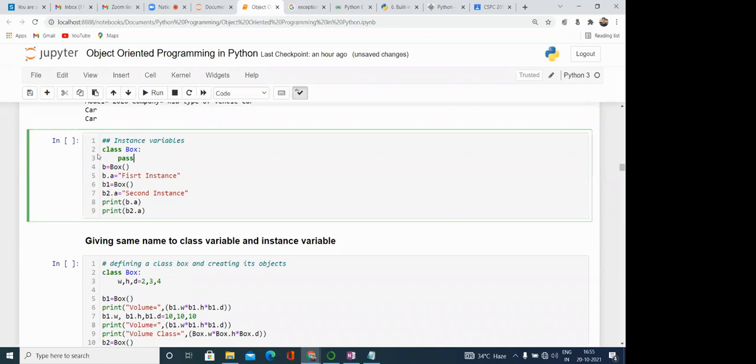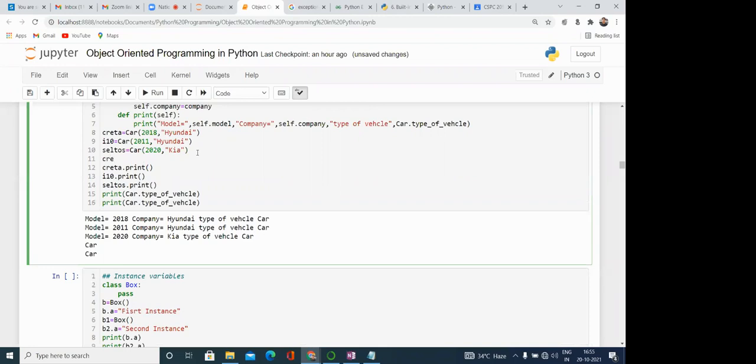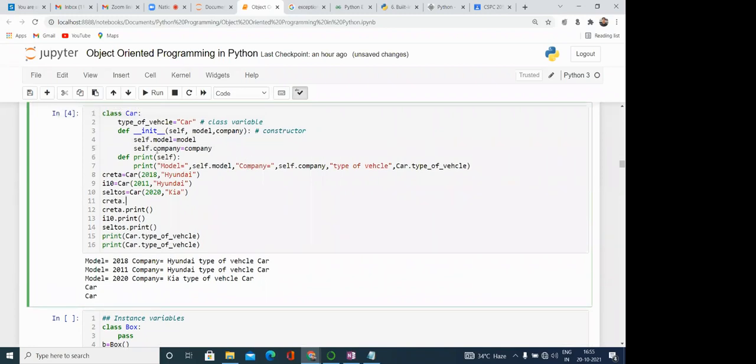Sir, can you once show, if I want to change any model, like in Creta I want to change it from 2018 to 2020, then what should we do? Definitely. We just need to write Creta.model, and here 2021. Now after that, just see.